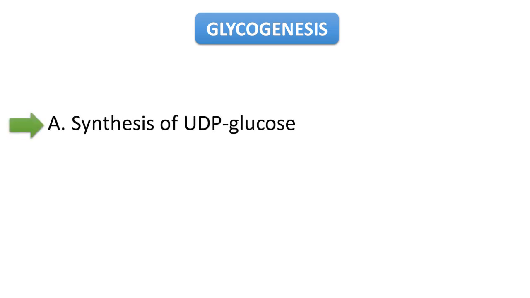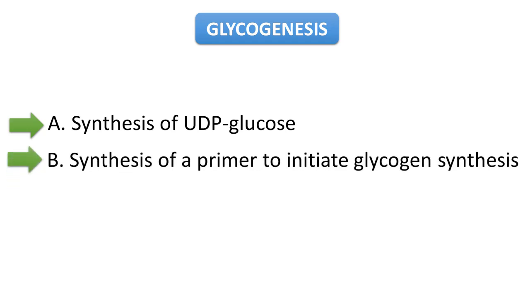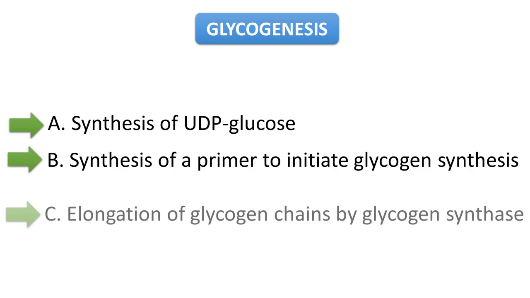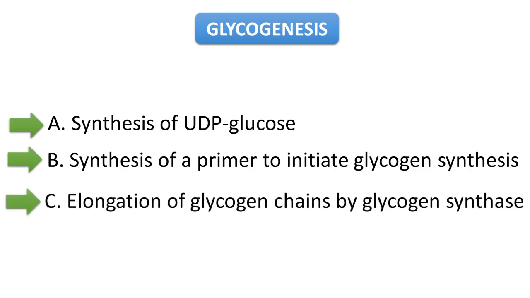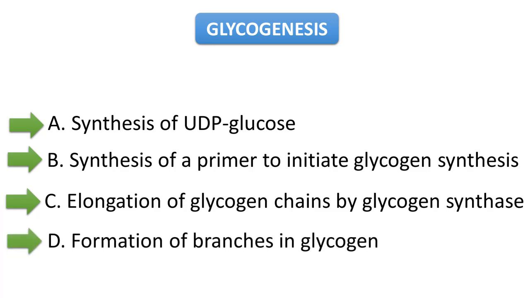Now, coming to glycogenesis or synthesis of glycogen. Glycogen is synthesized mainly in the cytosol of liver and muscle via the following steps. These are synthesis of UDP glucose or uridine diphosphate glucose, then synthesis of a primer to initiate glycogen synthesis, then elongation of glycogen chains by glycogen synthase, and lastly formation of branches in glycogen. Now let's go through all the steps one by one.